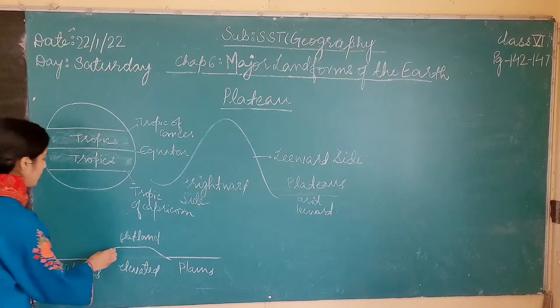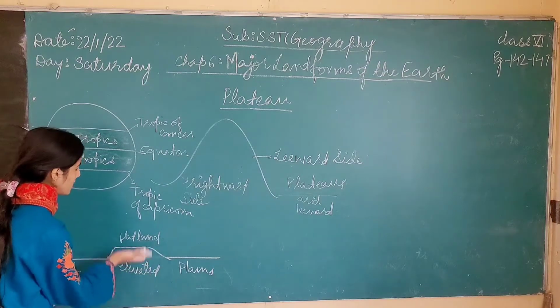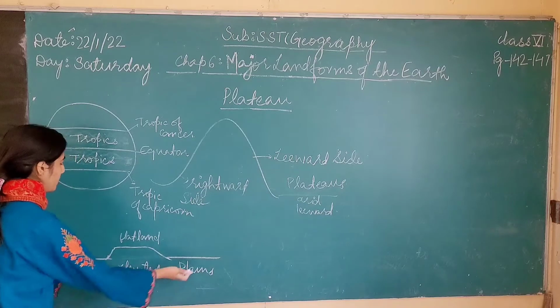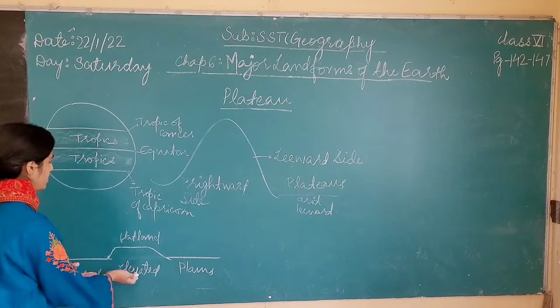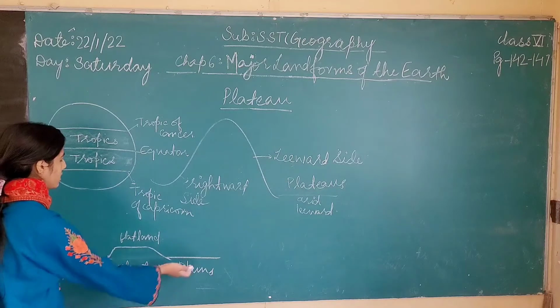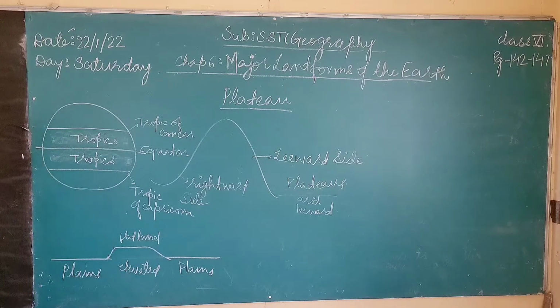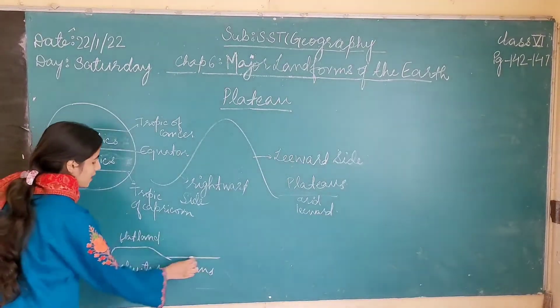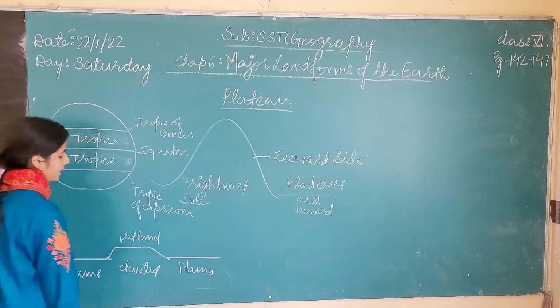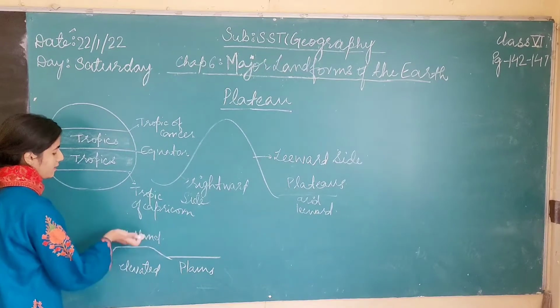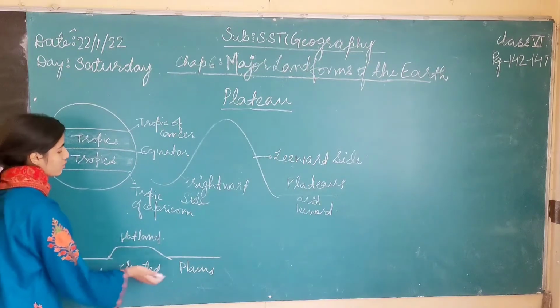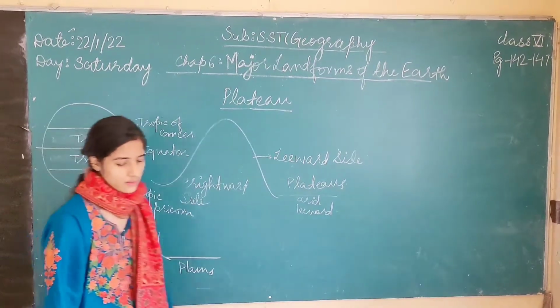The elevation of this plateau is different from the plains surrounding it. The plains are at this level, and the plateau is at this level. So the elevated flat land is different from the surrounding plains.